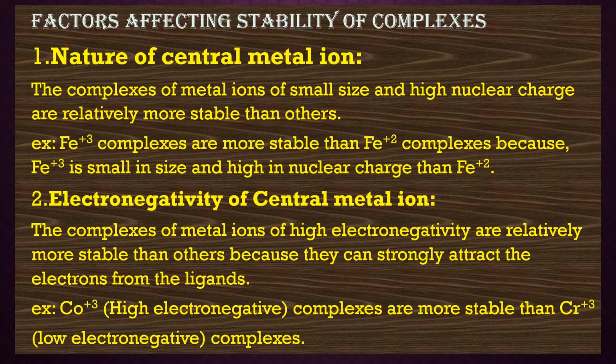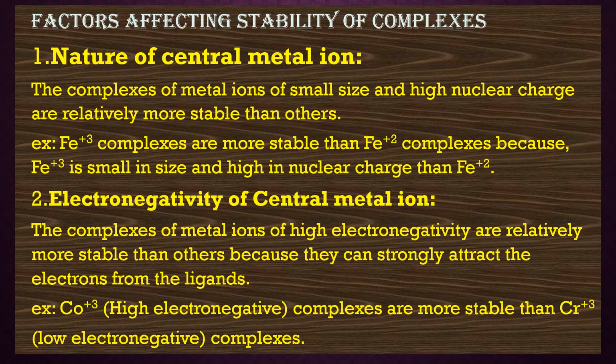For example, Fe+3 complexes are highly stable when compared to Fe+2 complexes. Why? Because Fe+3 is small in size and high in nuclear charge when compared to Fe+2. Ferric complexes are more stable than ferrous complexes.